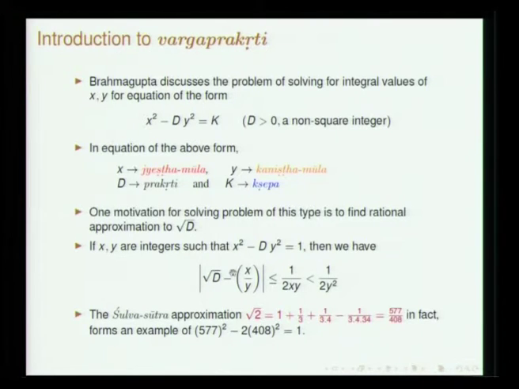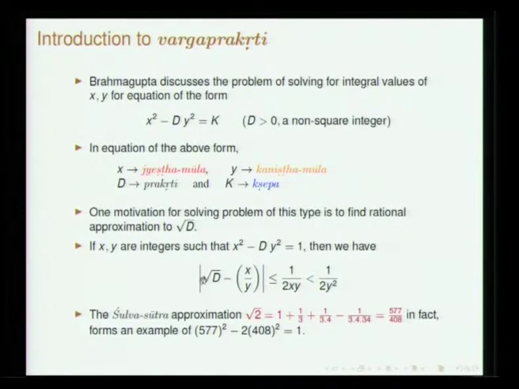One of the motivations of solving this problem is to obtain the value of root d. Successive approximations of root d can be obtained using the Bhavana principle given by Brahmagupta. We will demonstrate with a few examples, but just keep this in mind. This is an inequality which will be satisfied by root d.